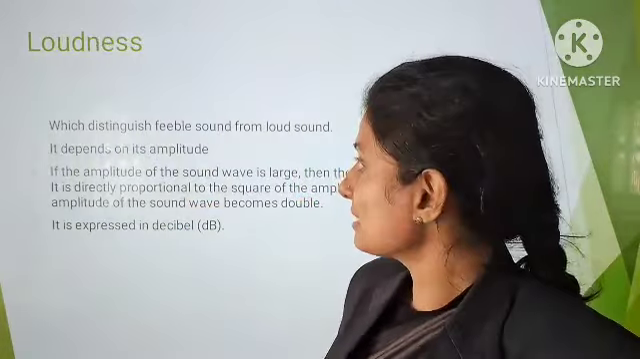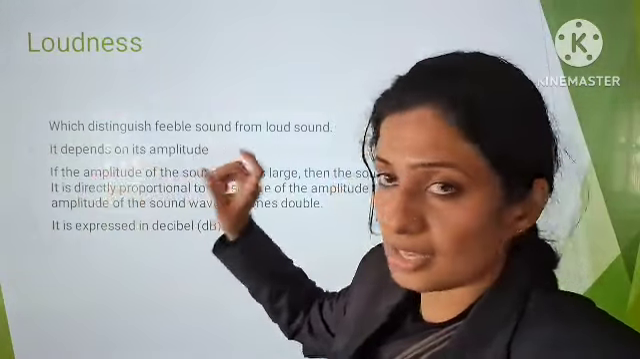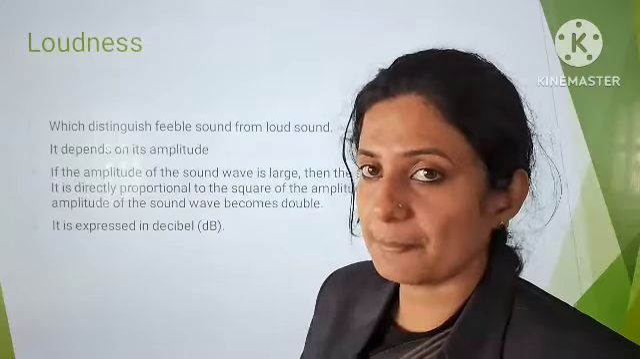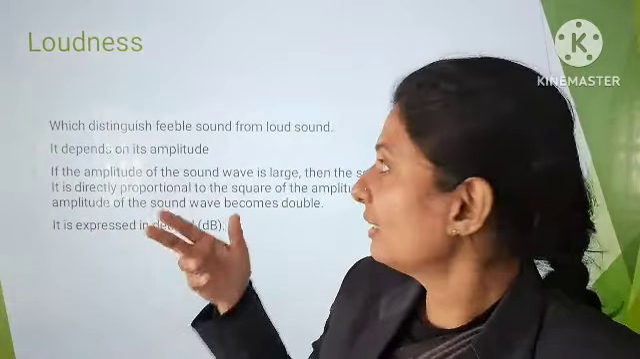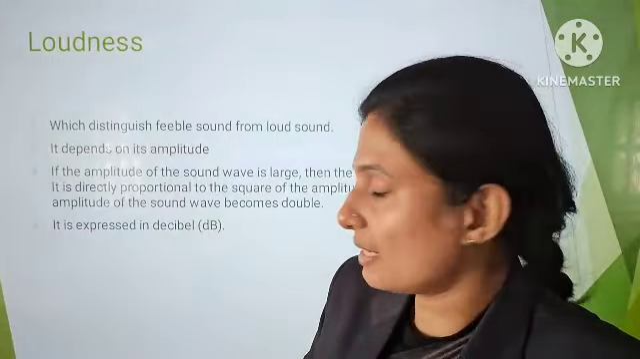So first, what is loudness? Loudness is how we distinguish a loud sound from a feeble sound or a soft sound. That is called loudness. And the loudness of the sound depends on the amplitude. As amplitude is more, loudness is more. If amplitude is less, then it is a soft or feeble sound.